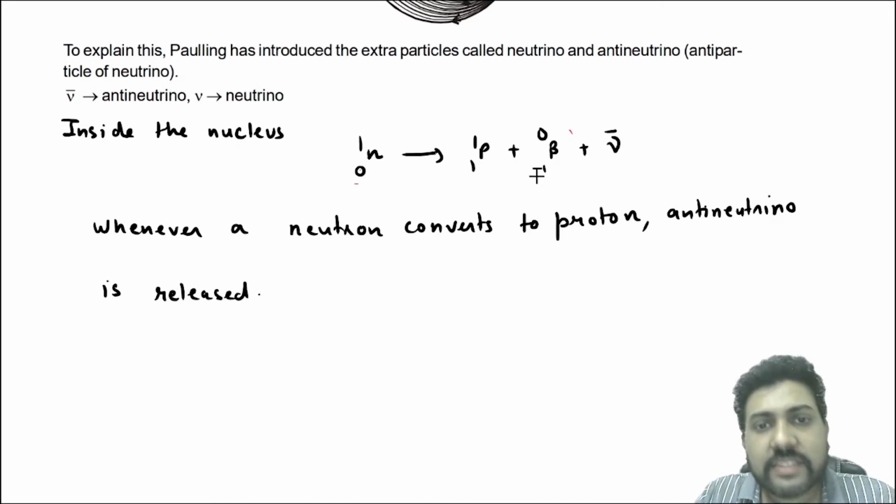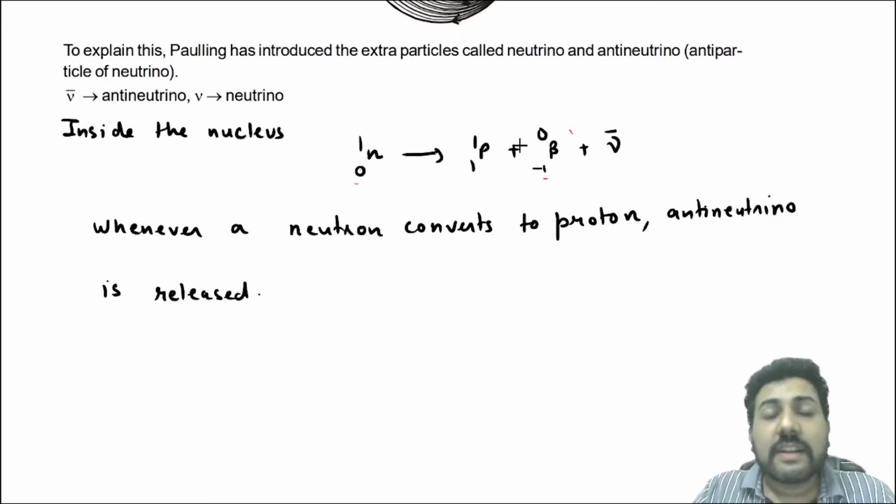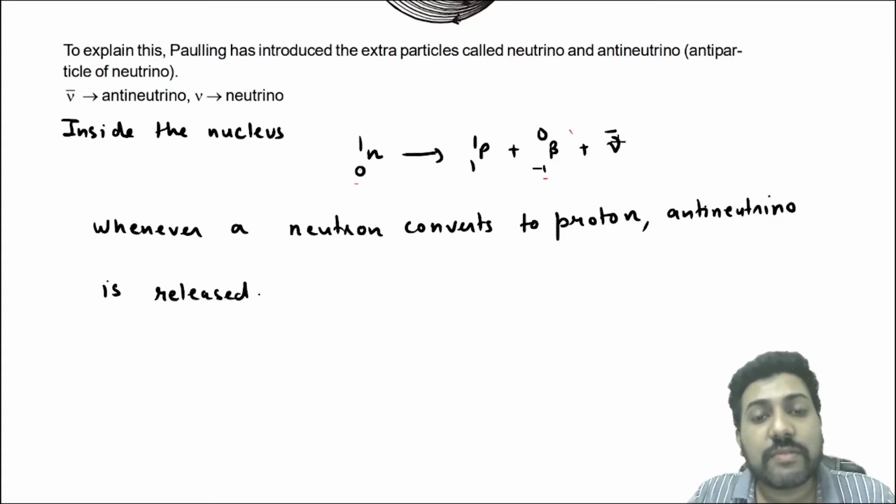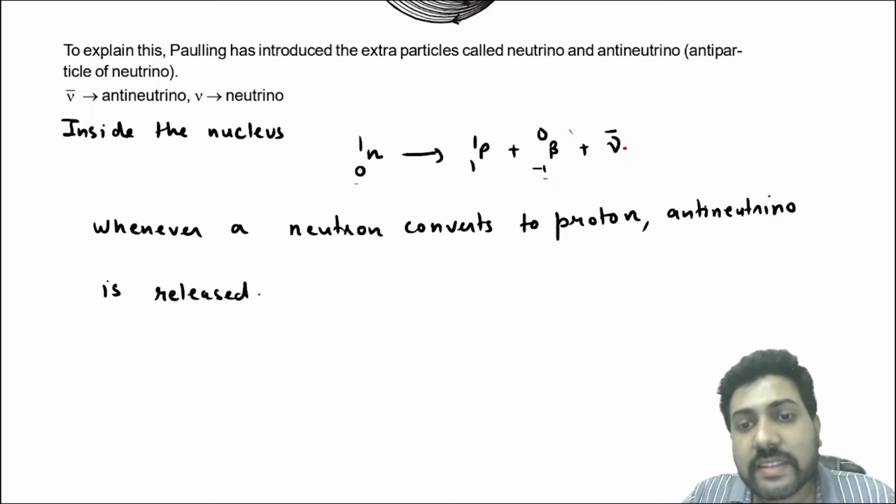See here, a neutron is getting converted to a proton and one electron is emitted. You have to balance the charge number, right? So an electron is emitted. You have to also balance the mass number. No, the electron does not have any mass number. But one more particle he introduced at that time, and that is the antineutrino. Now this antineutrino has random energy.